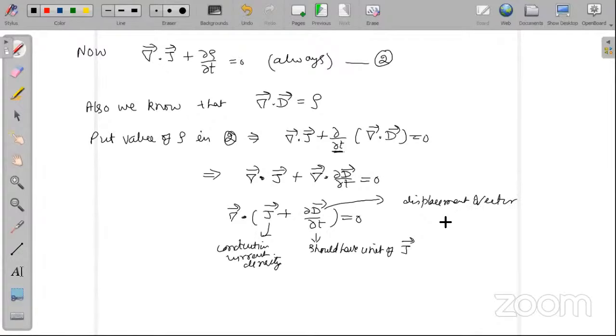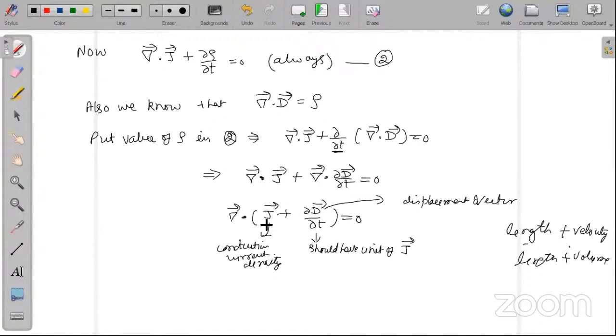Look, can you add length to velocity? No. Dimensions should be the same. You can only add length to length. You cannot add length with volume. No, it's not possible.